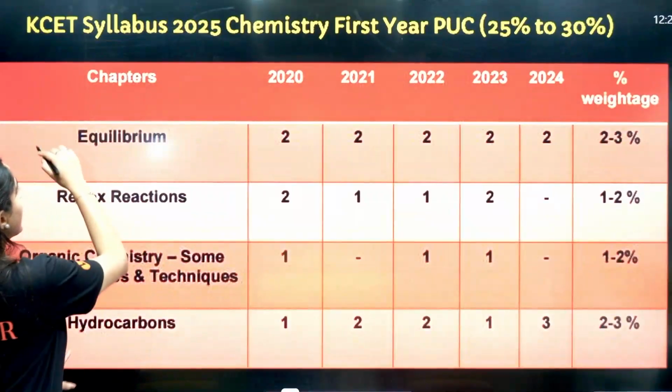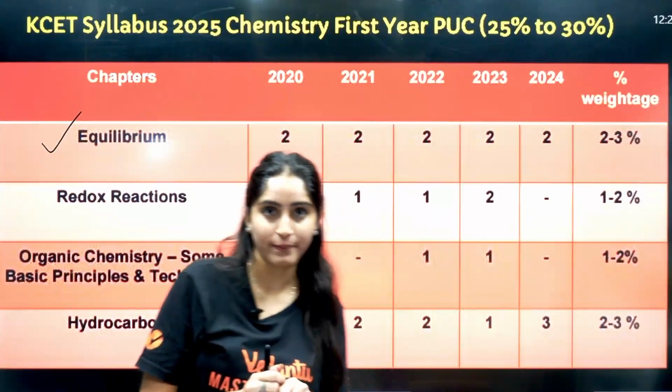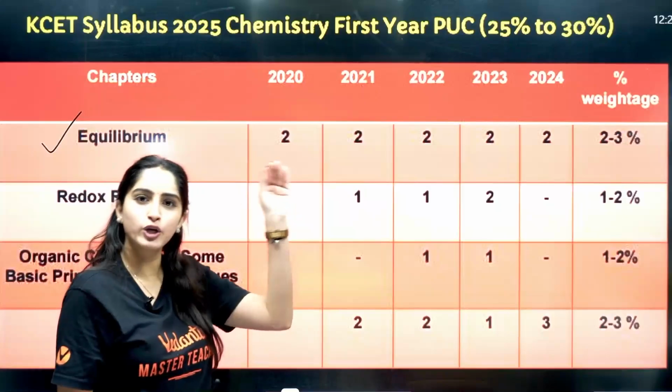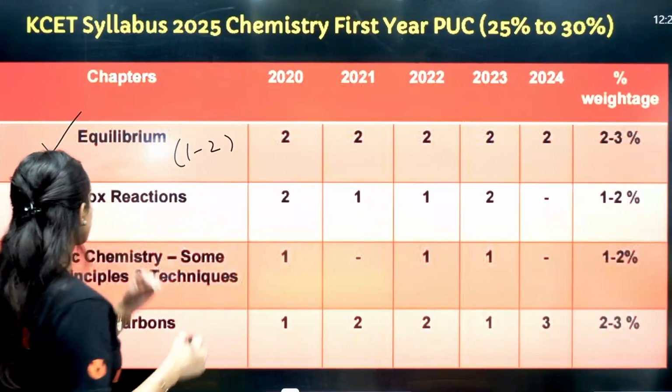Next is equilibrium. Now it contains chemical and ionic equilibrium, both of them. Consistently 2 questions have been asked, so you can say 1 to 2 questions can be asked from here.